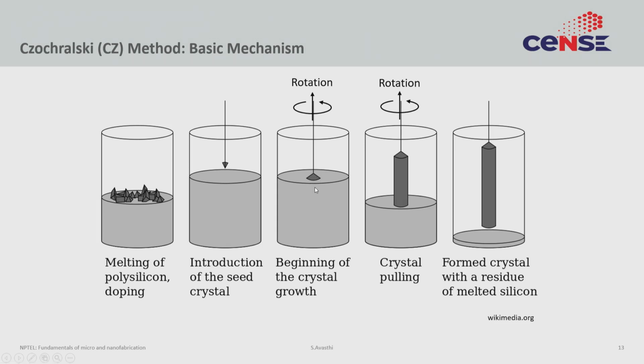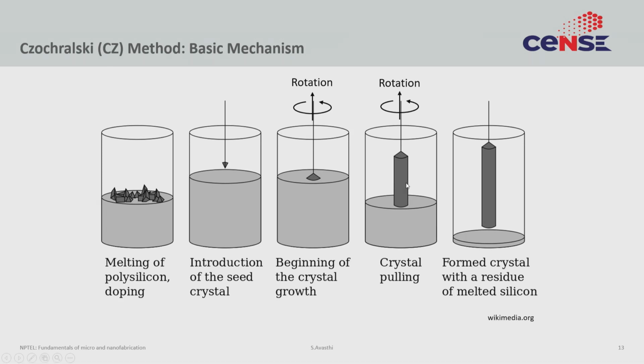Effectively what you are doing, as you are pulling it out, is reducing the temperature of the silicon that is in the melt, and it is freezing, but it is freezing while it is in contact with this single crystal seed, and because it is in contact with a single crystal seed, the silicon that forms is oriented along that orientation. So, as you keep pulling it, you continuously increase the size of that one grain. So, you form a single crystalline material and you keep rotating it, so you get a cylindrical shape.